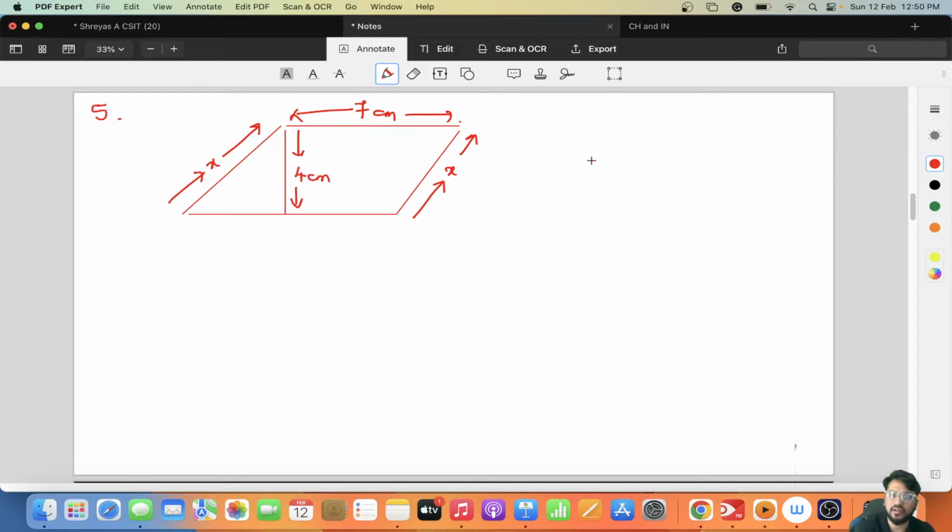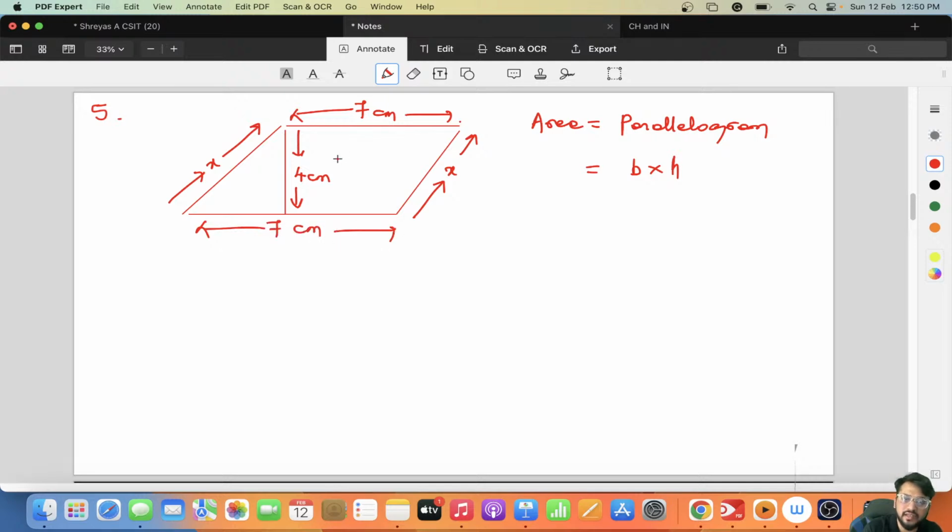So when you know it is a parallelogram, what is the area of a parallelogram? It is base into height, right? The area of a parallelogram is base into height. Here these are the opposite sides. I do not know, but if this side is 7, then the opposite side will also be 7 centimeter, right? So this is the base, and this is the height of the parallelogram.